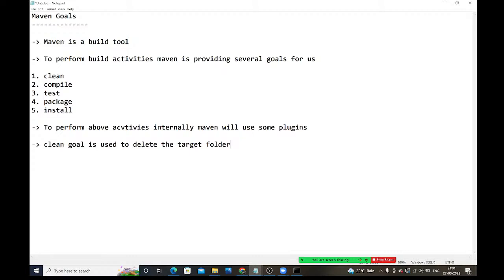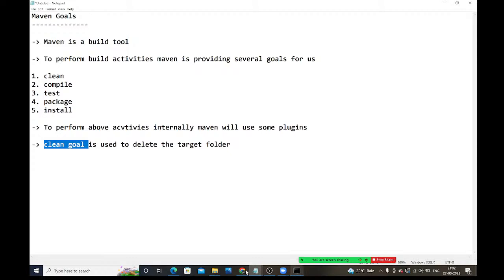When you clean the project, the target folder will be deleted. Suppose I have compiled the project. After that, I made some changes in my project. Whatever code is available in the source, the corresponding .class files are also required. How will you get the .class files again? You need to compile. If you want to compile again, first you need to clean. Clean means you need to delete the target folder. For that, which goal do we need to use? The Maven clean goal. When you use the Maven clean goal, it will delete the target folder.